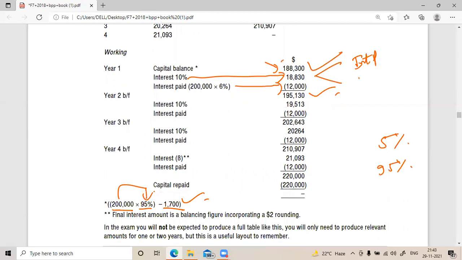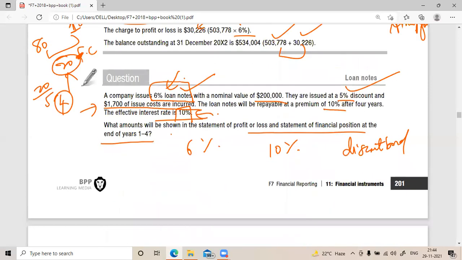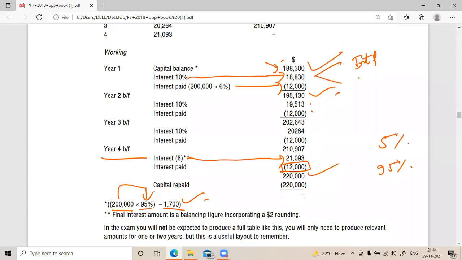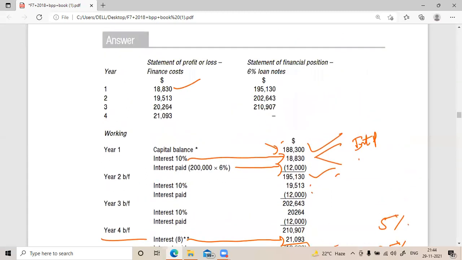In that way, the second year again, the same thing will continue for 4 years. Okay, yes, sir. Then what will happen in the last year? They will be making full payment, 2 lakh 20. They are paying it at a premium, 10% premium after 4 years. So last year they'll pay 2 lakh 20, and your finance cost will be balancing to that, because this won't change. This is always fixed, correct? Yes, sir. Understood, no, Rajeshwari? Yes, sir, this is fixed. Finished. Just see this, and let's move forward.